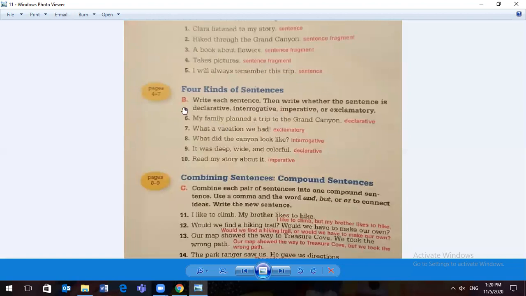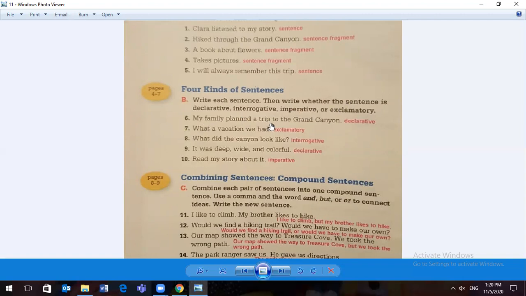4 types of sentences. Declarative, remember, is like a statement that tells you something or gives you information. Interrogative is a question that asks something. Imperative is a command that tells you to do something. And exclamatory is a sentence that shows great excitement.